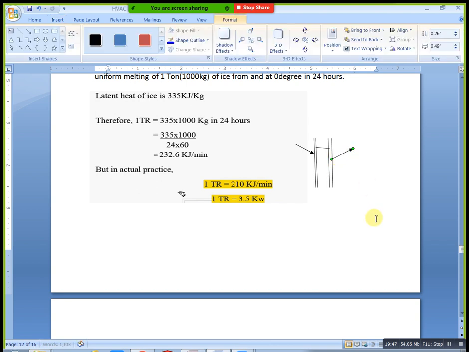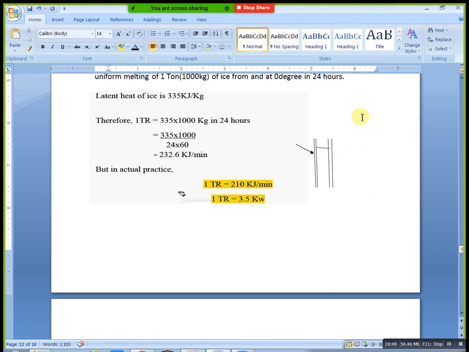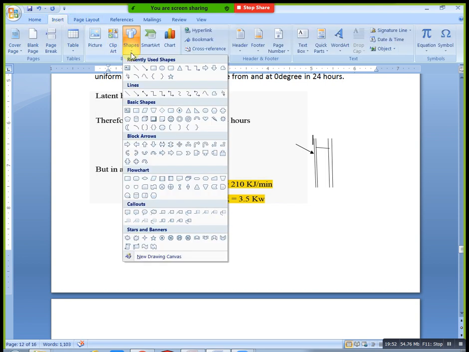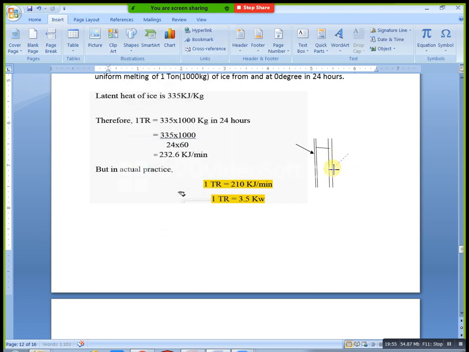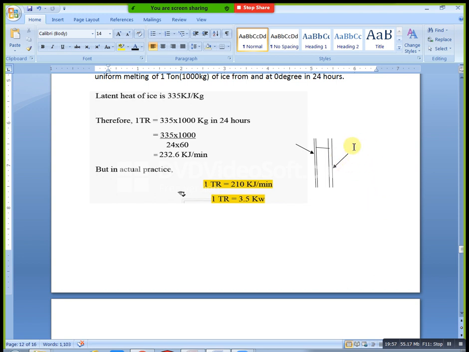Just you can see, this is inside room temperature. Inside also we have air at low temperature, but outside we have high temperature air. This high temperature air automatically contacts our wall. This is the gas medium, the air medium, and this is the solid medium. Here also we are getting convection mode. Inside, we have low temperature air and a solid medium, and here also convection mode occurs. Like this, convection and conduction.